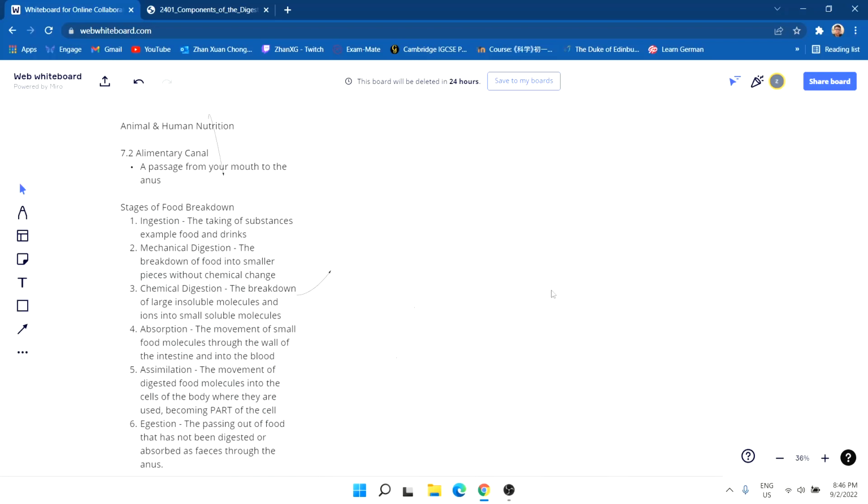And now we are going to talk about the function of each of these. Do know that when you are learning the structures, you also need to know what each does and how it links to which digestion is being used. Firstly, we have the mouth and the salivary glands. Let me expand this.